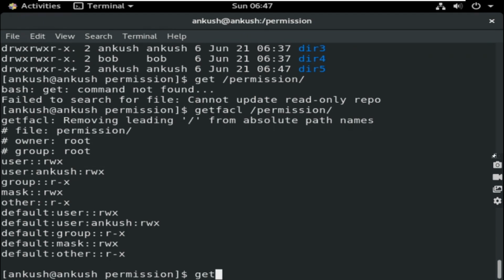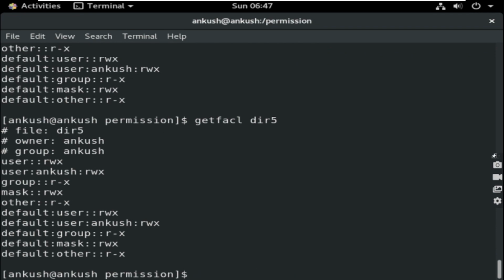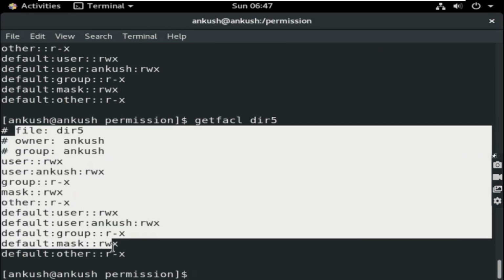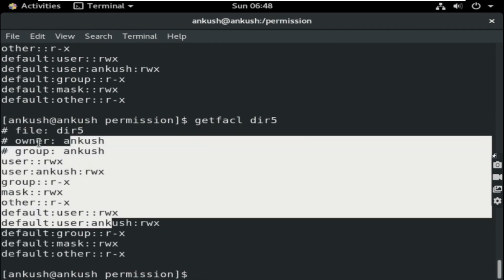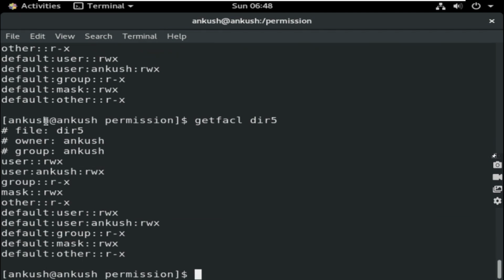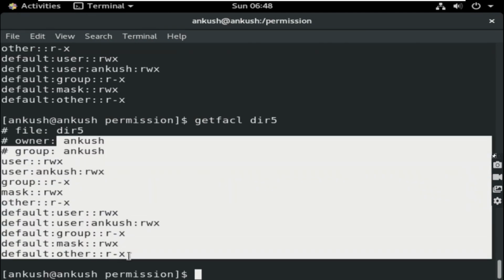Now let me show you getfacl dir5. You check it, the same thing is applied to this directory. Means the parent directory's ACL is inherited inside the subdirectory or sub file. Okay, Ankush user is allowed, and the files which Ankush user creates right now will all get the same sort of ACL applied to them by default. Okay, that was the thing.